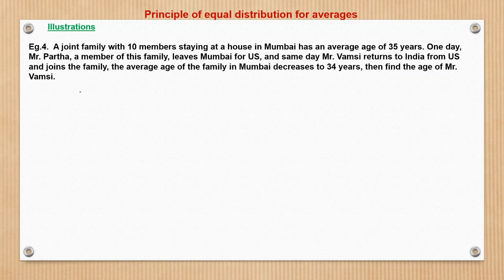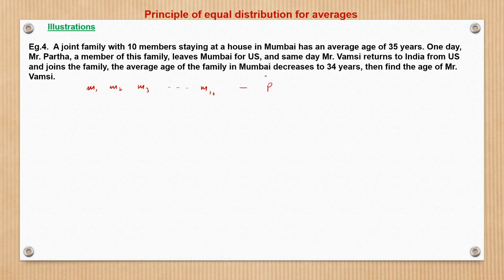So let us see. Here there are 10 members, M1, M2, M3, ... M10. Now what happens? Mr. Partha leaves, so from here Mr. Partha goes away.